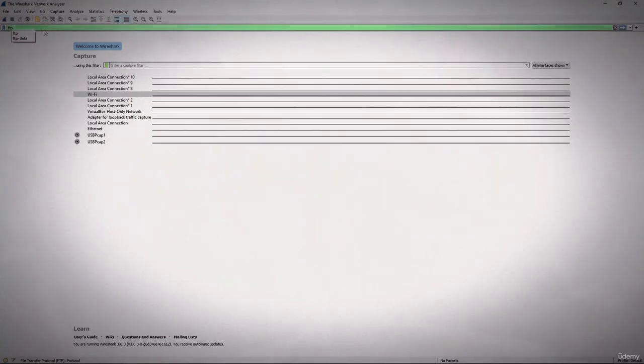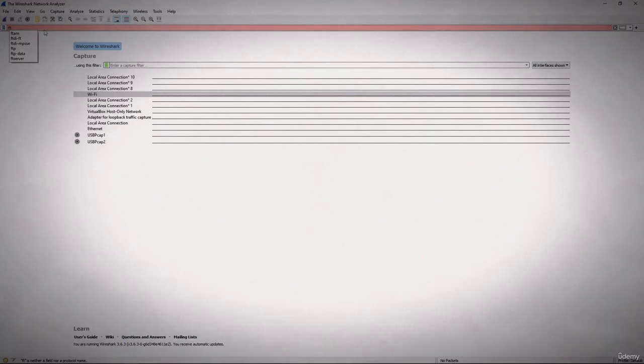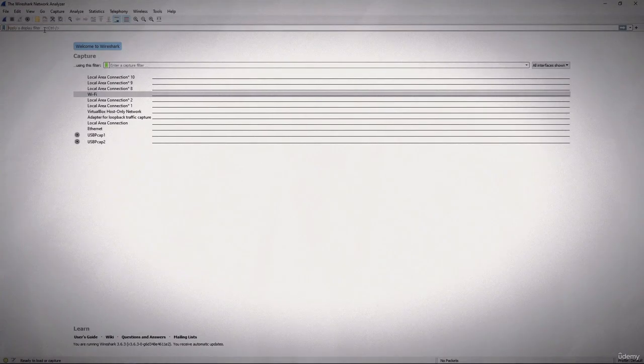Now while I was typing that, I think you noticed something. It's red. What happens in Wireshark is it's trying to help you. If it's red, it means it won't work. Green means it's good, and yellow means go ahead and try it. It might work, it might not work. And the other thing is, if I were to type a capital FTP, it won't work.